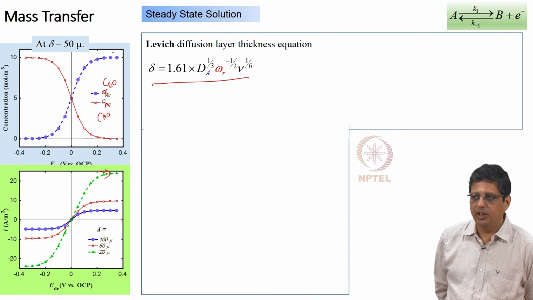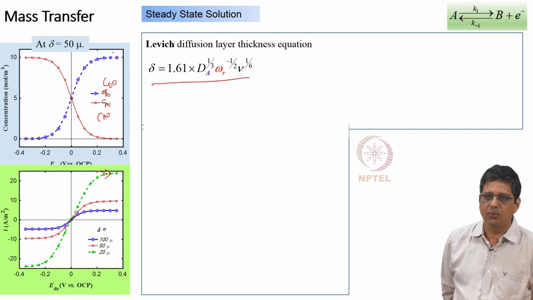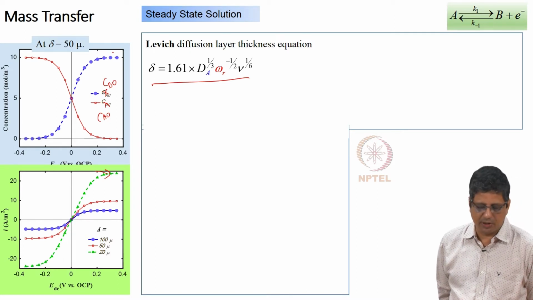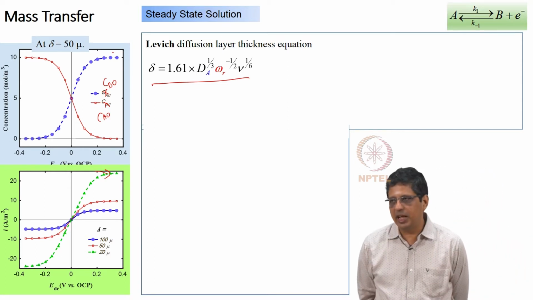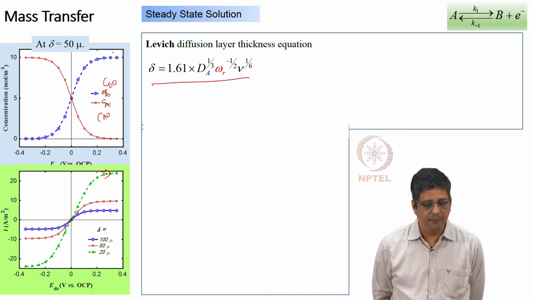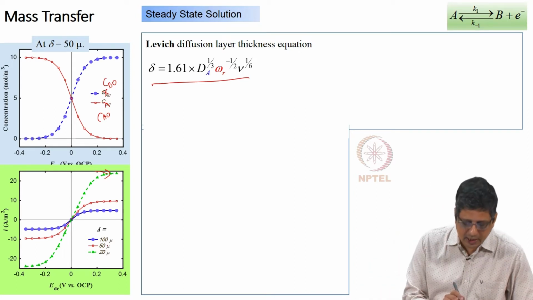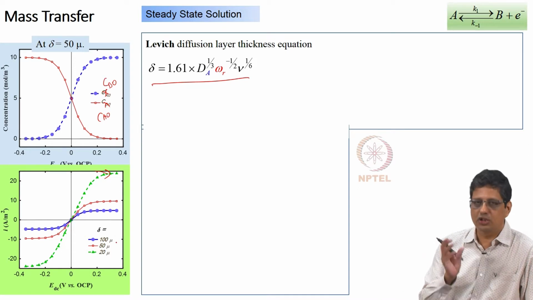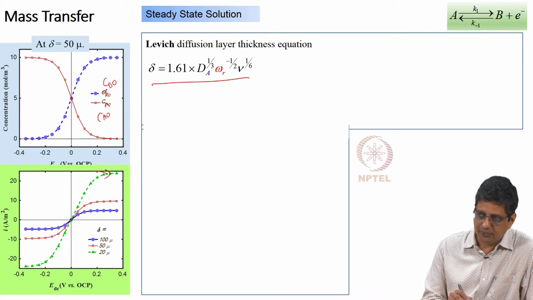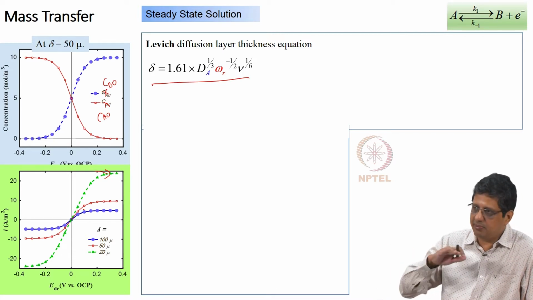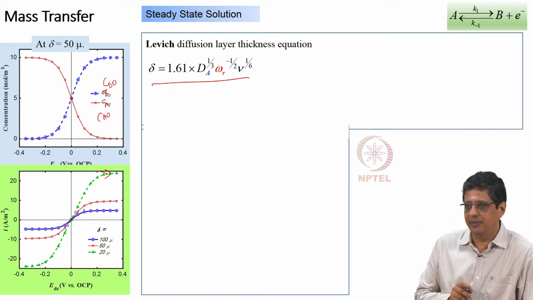So I have estimated it for different delta values. Obviously I have assumed some diffusivity, I have assumed some K10, alpha is probably as 0.5, I don't remember now. And if I change the boundary layer thickness by changing the rotational speed, I will get different current values. If the boundary layer thickness is 100 micron, that means it's slow rotation, then current will increase and then saturate. It's not 100% flat, but it's almost flat. If you look at the actual values, they will keep on increasing very, very slightly.